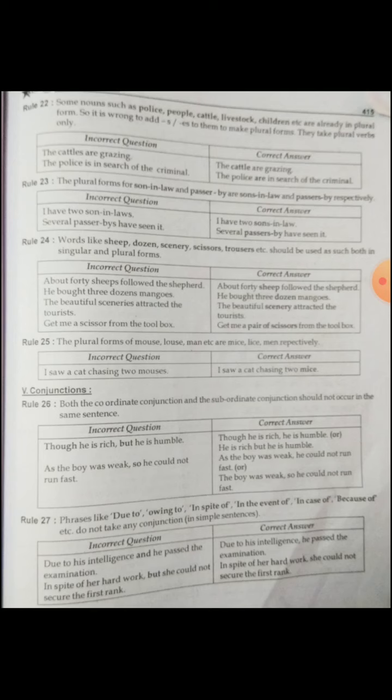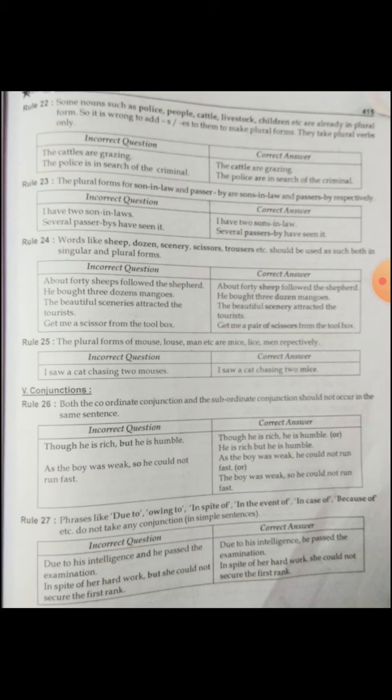As the boy was weak, so he could not run fast. So, as the boy was weak, he could not run fast. That is, we removed the coordinating conjunction. Or we have to remove the subordinating conjunction. The boy was weak, so he could not run fast.